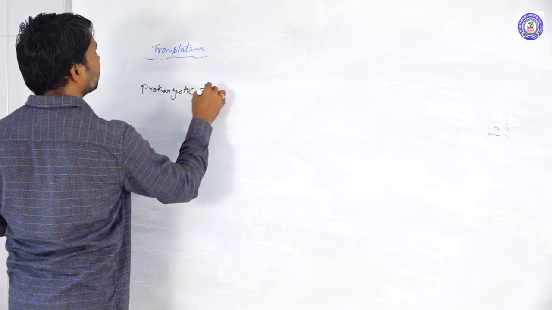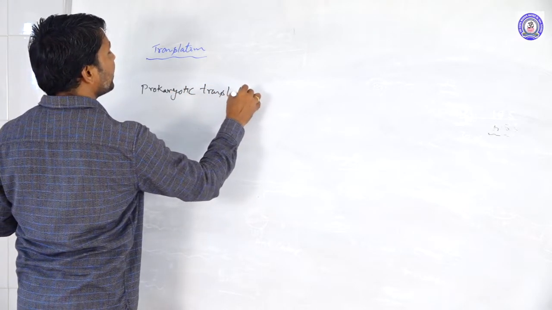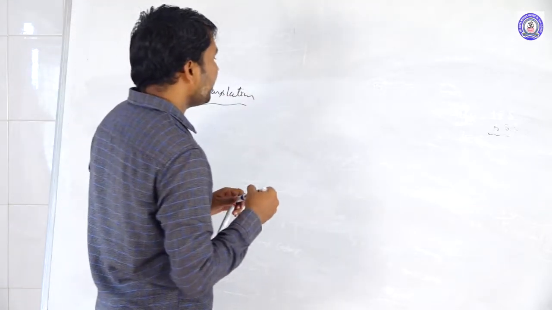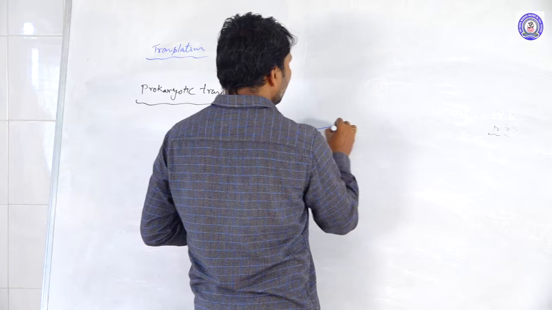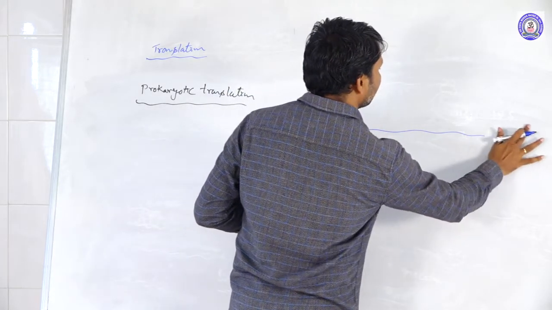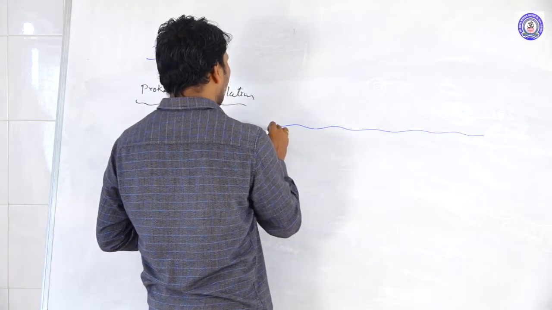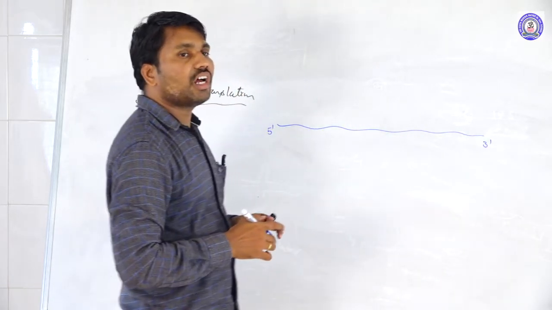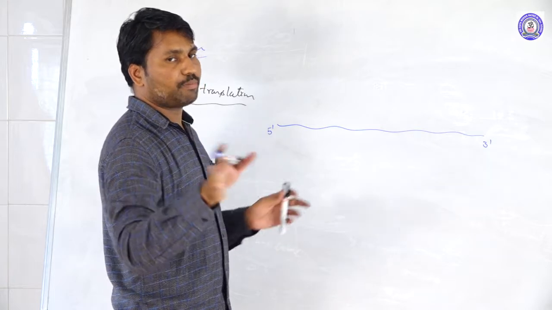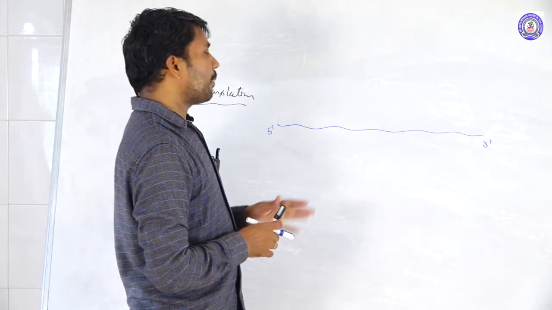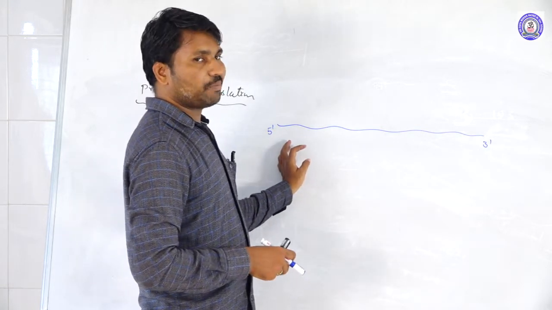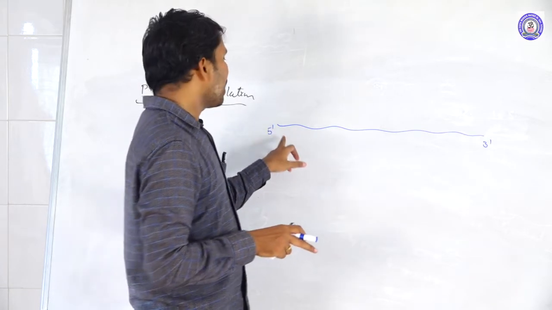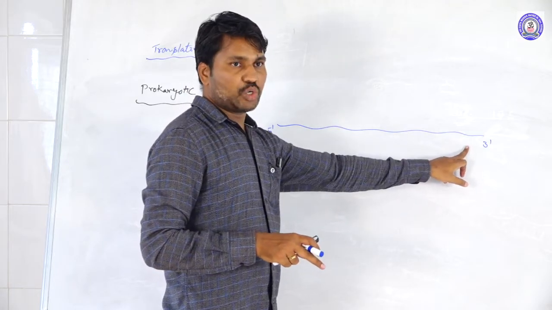Prokaryotic translation process. Whatever mRNA is present, it is synthesized in the 5 prime to 3 prime direction. The translation proceeds in the 5 prime to 3 prime direction only. Up to now, for transcription and replication we have discussed the 3 prime to 5 prime direction, but translation proceeds in the 5 prime to 3 prime direction only.